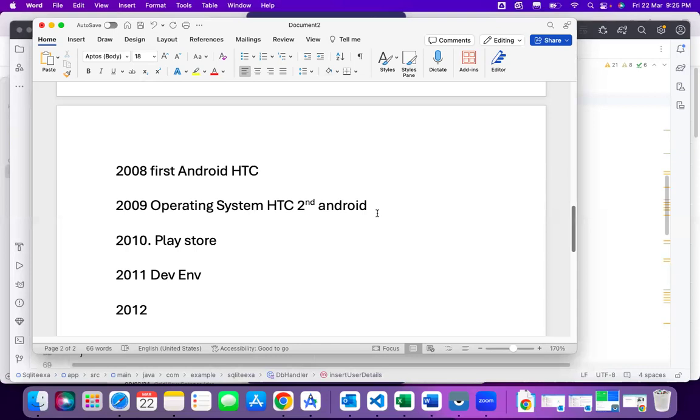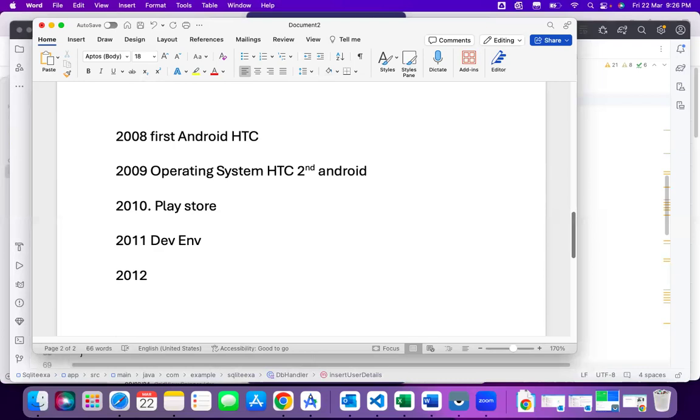Nowadays in India, 80 to 85% of the market is occupied by Android, and the remaining is for iOS. Worldwide, 60 to 65% of the market is occupied by Android. So this is the history of how this became huge in the market, and how this became open source.